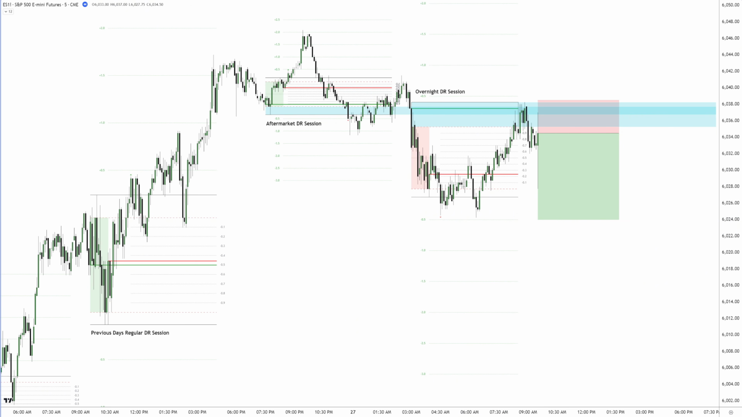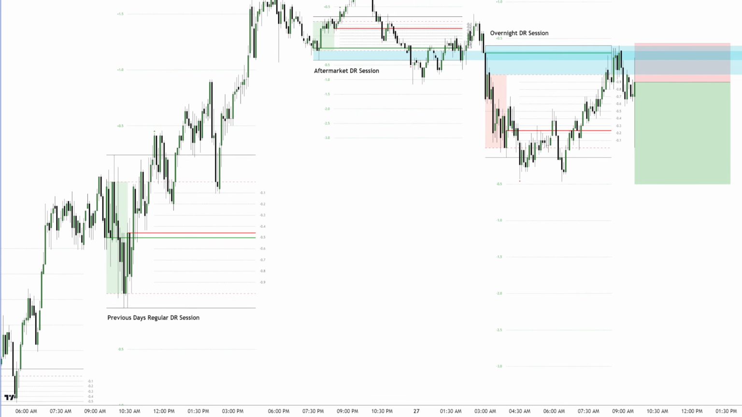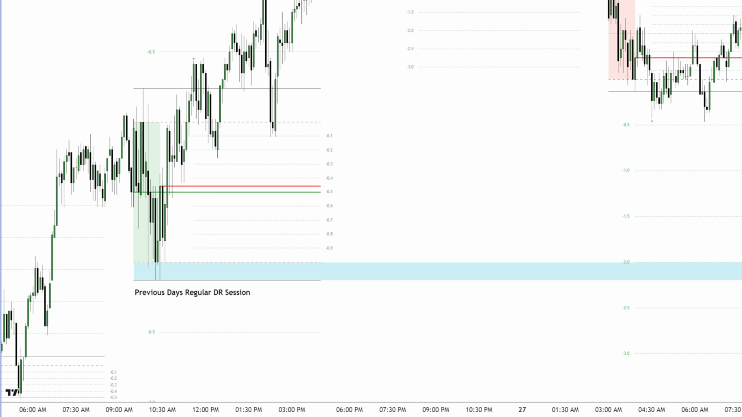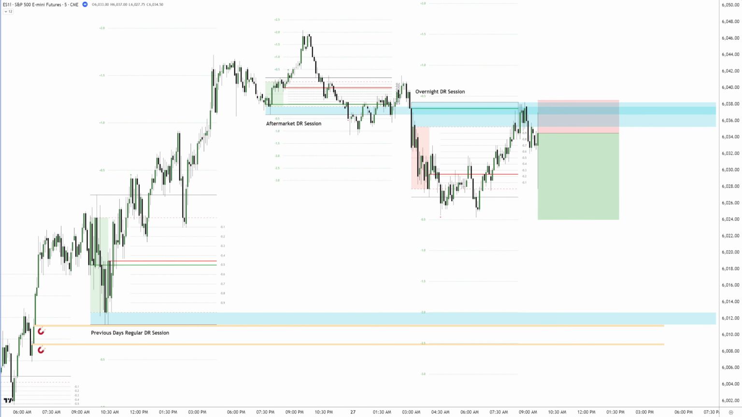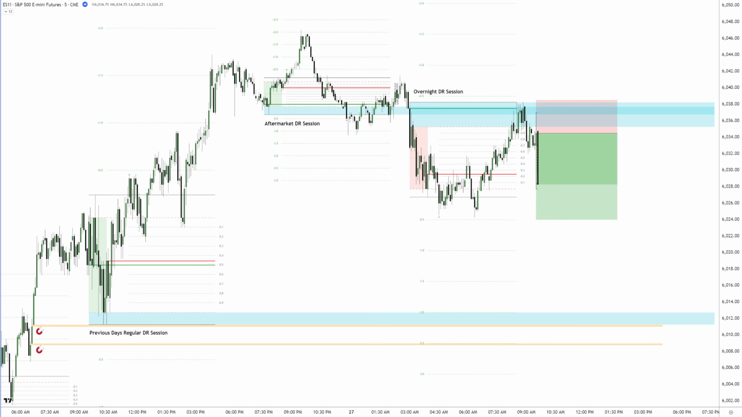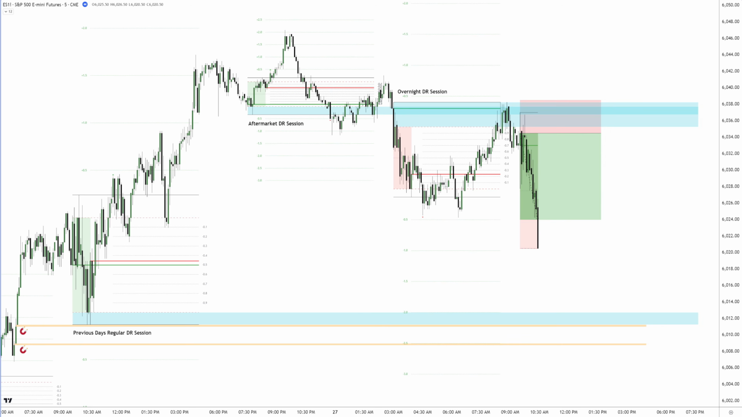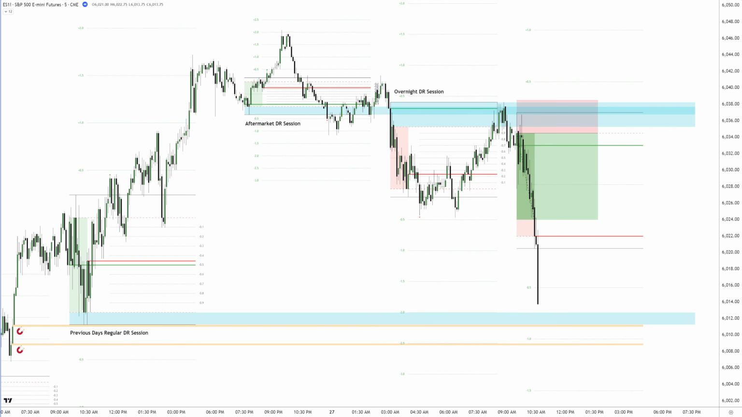Since the defining range hasn't formed yet, you don't have precise standard deviation level targets, but looking to the left, we see the previous day's regular DR session lows and two open volume imbalances that haven't been rebalanced yet. Once in the trade and with probabilities already in your favor, the next step is waiting for the defining range to form. With the range completed, the confirmation candle immediately follows, aligning perfectly with the DR downside model.